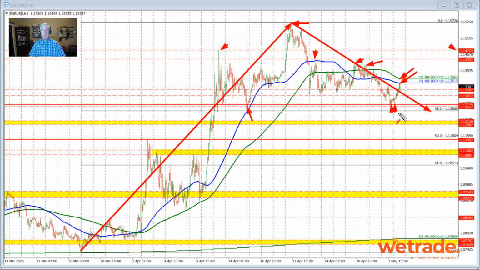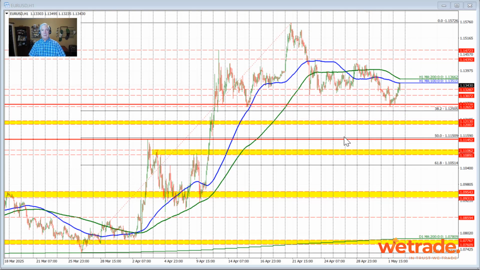On the downside, if we move back to the downside and below, let's say this area right through here, or this level right through here, which was the double bottom from last week's trading at 1.1307.